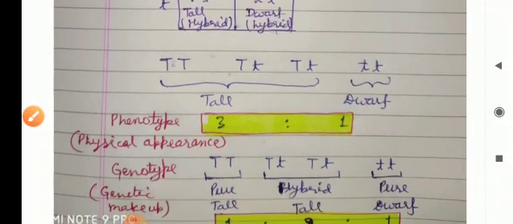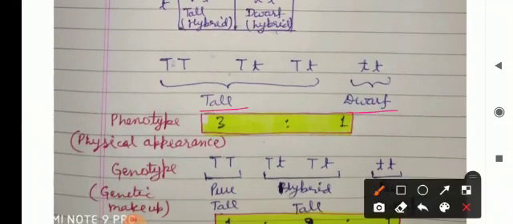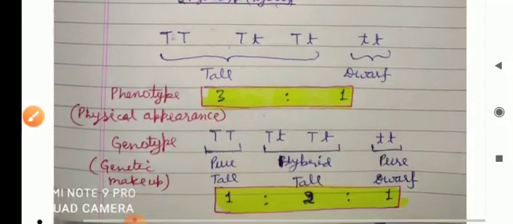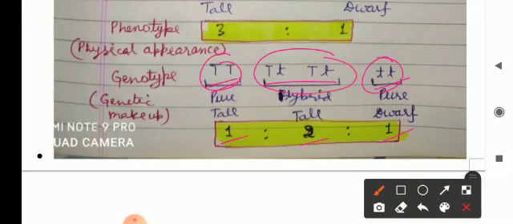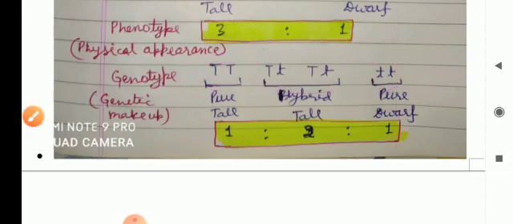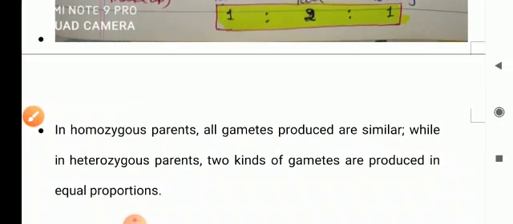Thus we can see that we get tall and dwarf plants, and the phenotype ratio is 3:1. Phenotype means physical appearance. The genotype ratio is 1 capital T capital T, 2 capital T small t, and 1 small t small t. The two homozygous are the pure stage, and the heterozygous is the hybrid stage. In homozygous parents, all gametes produced are similar, while in heterozygous parents, the two types of gametes are produced in equal proportion.